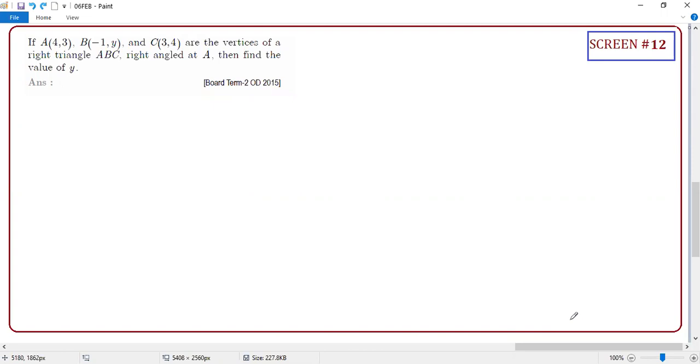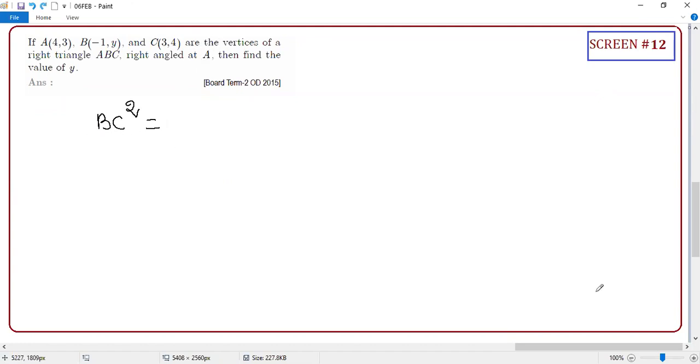But I'm going to give you one more super technique. Guys, your right angle at A means which letter is A? A. So what are the remaining two letters? B and C. So BC is your hypotenuse, correct or not? So BC square. Crystal clear, and I'm not drawing any diagram. The moment they say right angle at A, I know that my hypotenuse is BC, because whatever letter they mention, the remaining two letters are the hypotenuse.